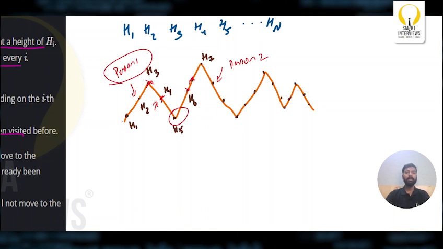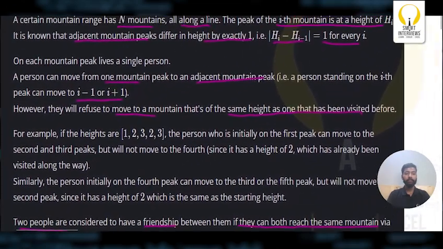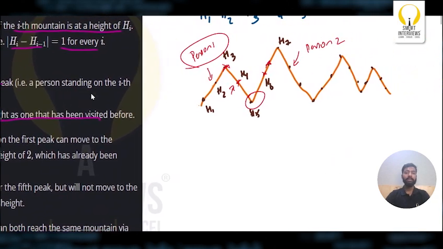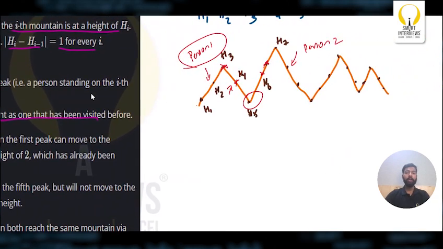Now, can this person reach this hill station on this side? No. Why? In the problem statement, they specifically said that they will refuse to move to a mountain that is of the same height as one that has been visited before. Now, if P1 visits this mountain, let's say of height x, can person P2 visit this mountain of height x? No, right? They cannot, because this height x has already been visited by person 1. So these two persons can never be friends.